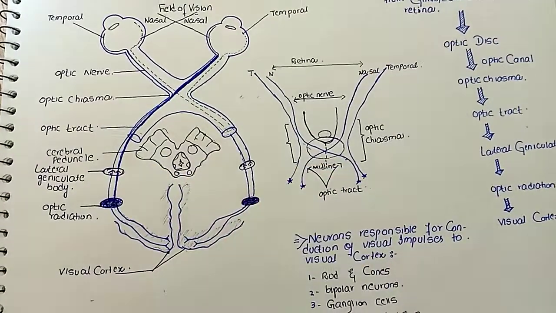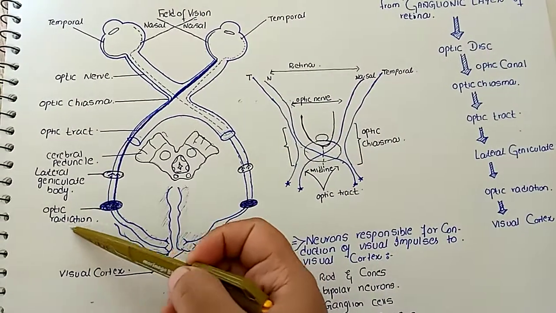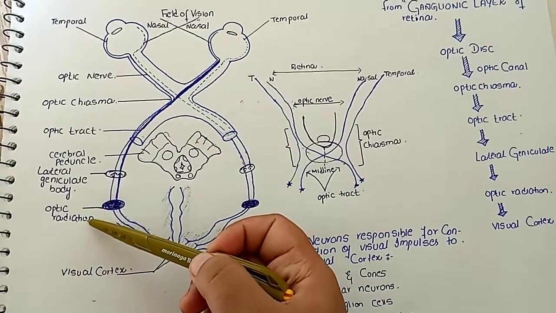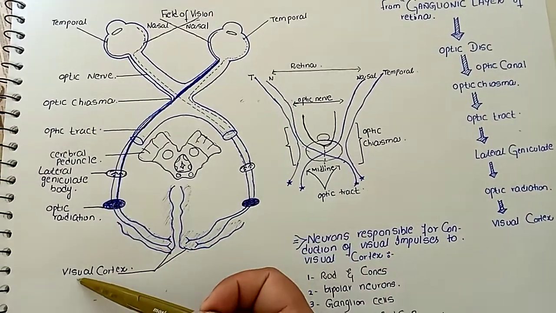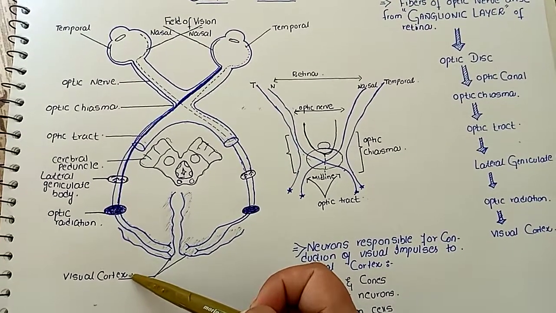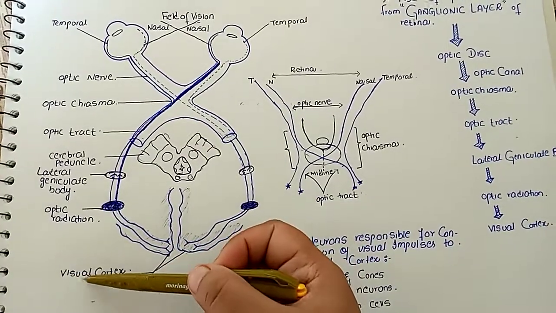The fibers of the optic tract leave the lateral geniculate body to form the optic radiation by passing through the internal capsule, and this optic radiation will terminate at the visual cortex, which is Brodmann area 17 of the cerebral cortex, and this is responsible for the appreciation of visual information.